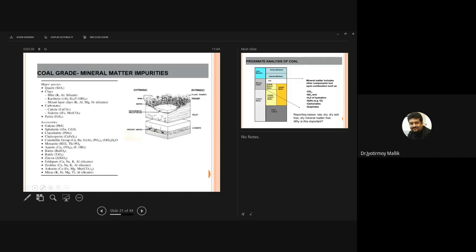Okay. So, what are the mineral matters that we find? Essentially, we can find SiO2, the quartz, then the clay group of minerals: illite, kaolinite, mixed layer clays. We can find carbonates. We can also find pyrite. Pyrite is also fairly common in coal. The accessories like galena, sphalerite, chalcopyrite, monazite, apatite, barite, zircon, feldspar, and micas, right? These are the primary major species of inorganic material which are present in coal, and these are found in trace quantity. Okay.